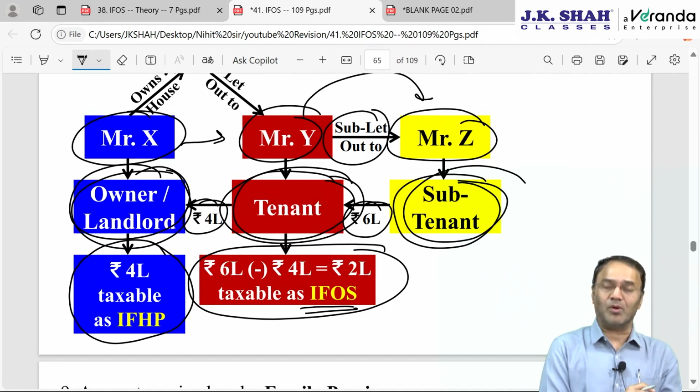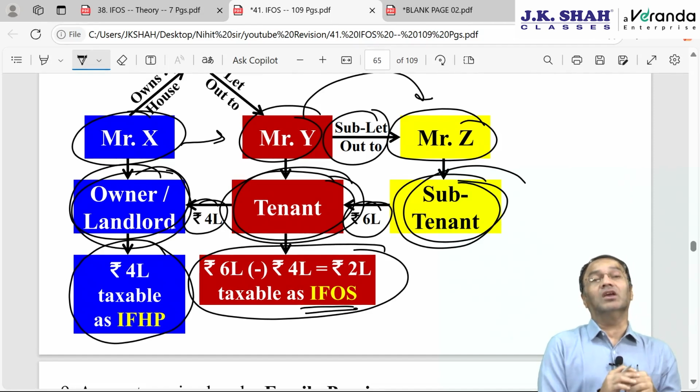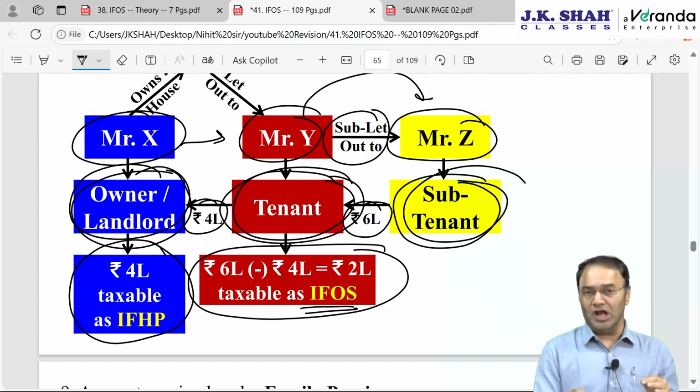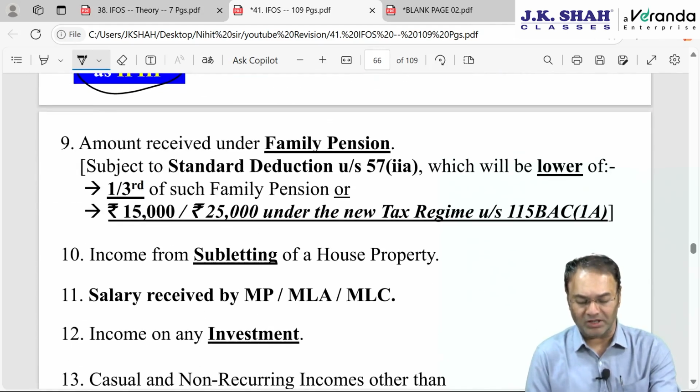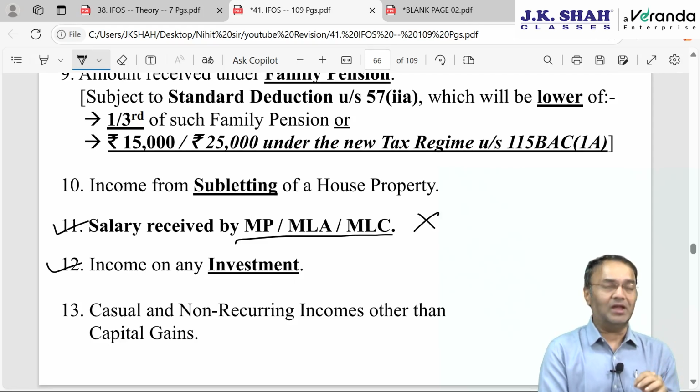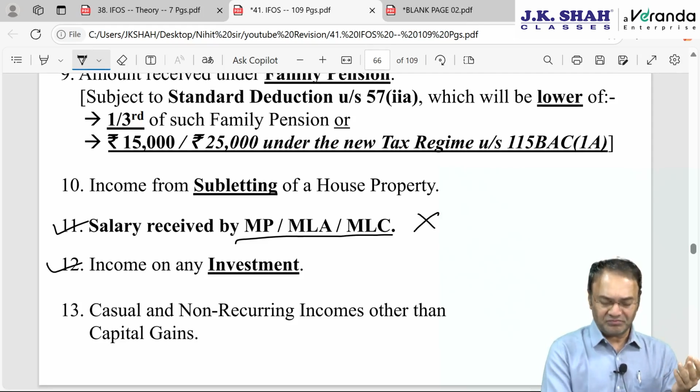Cannot be taxed under house property head, because the reason, in order to be taxed under house property, assessee person earning the income should be owner. Tenant is not the owner, therefore cannot be taxed under IFHP. Next is salary received by MP, MLA, MLC, unimportant, never comes in exam. Income from any investment, any kind of small investment.